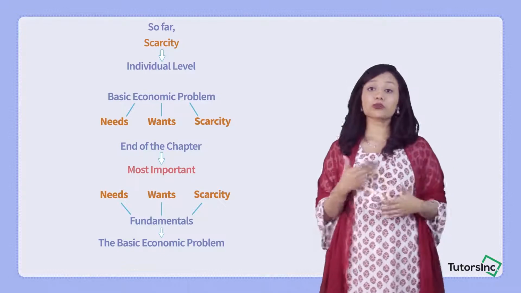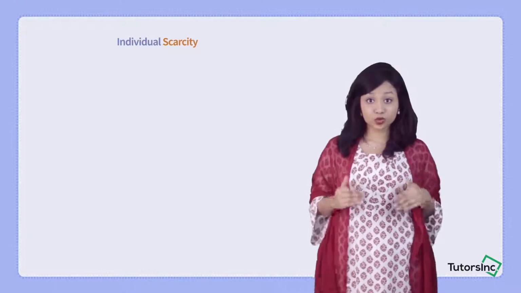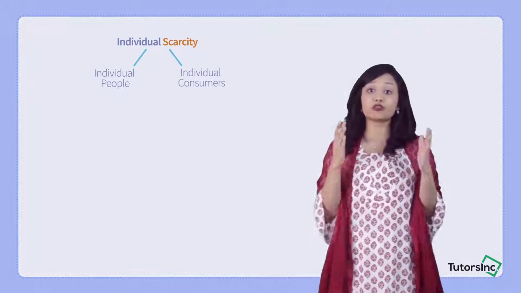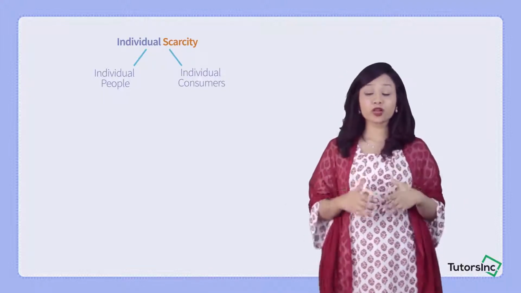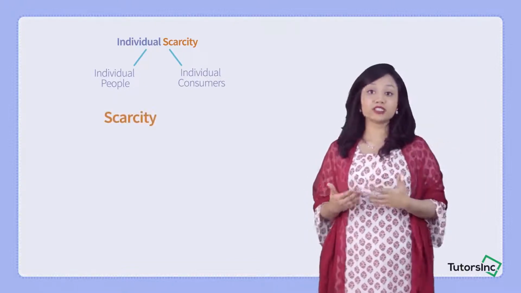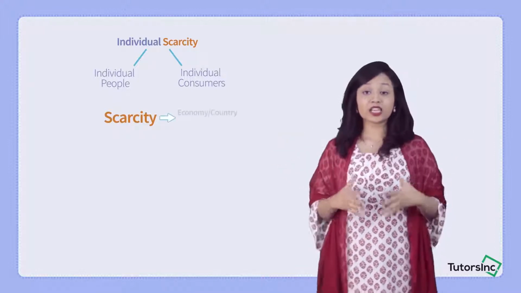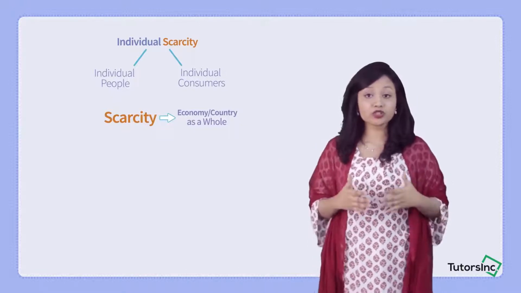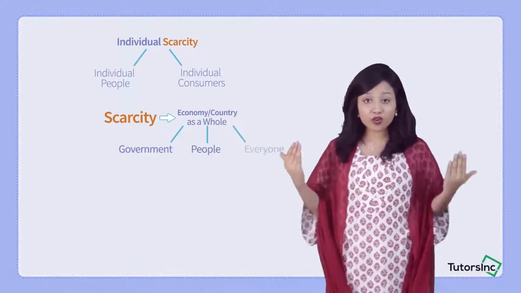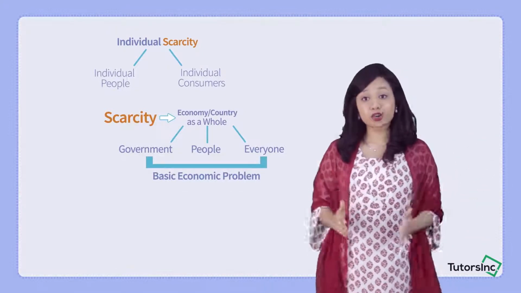So the basic economic problem is just a result of scarcity. So far, we've talked about individual level scarcity: individual people, individual consumers, even you. When we talk about individual people, I've tried to make the concept of scarcity easier to understand. Now, when we talk about the same scarcity in the economy as a whole or the country as a whole, involving the government, all the people in the population and everyone in the country, that's when the problem of scarcity turns into the basic economic problem.